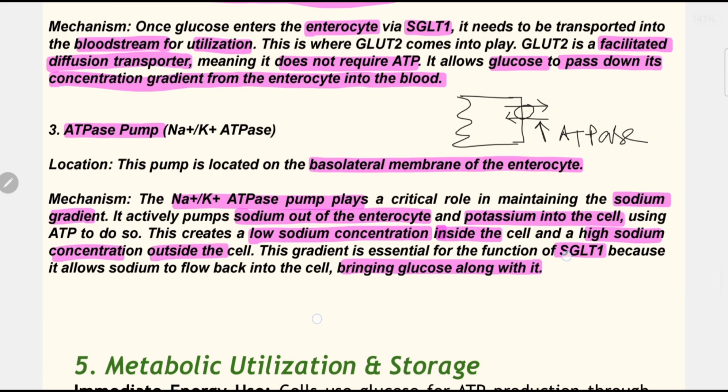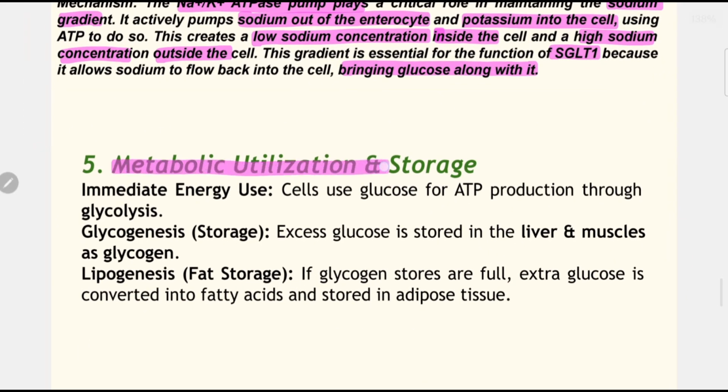Okay. And lastly, the fifth step, that is metabolic utilization and storage. We have already studied digestion and absorption, and after digestion and absorption there comes a very important step, that is metabolic utilization and storage. So why do we require absorption? Because of the production of energy, utilization of these products. So immediate energy use. Cells use glucose for ATP production through glycolysis. This is a process by which carbohydrate generates ATP.